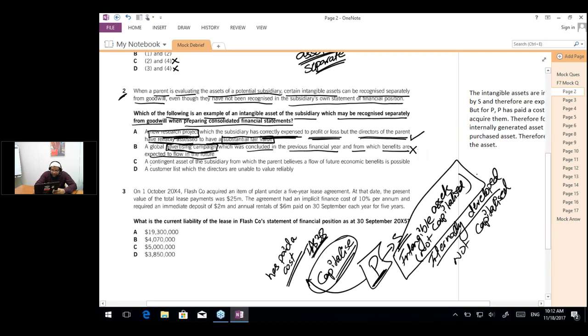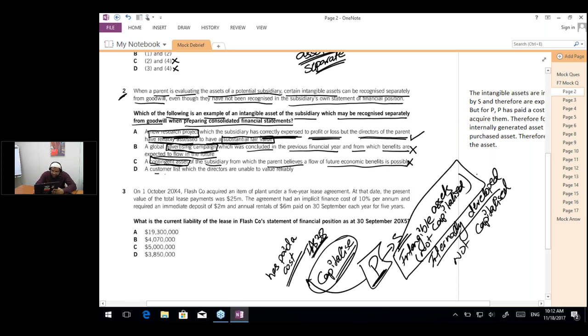In part C, the question says that a contingent asset of the subsidiary from which the parent believes a flow of future economic benefit is possible. If there is a contingent asset in the books of the subsidiary, we do not capitalize it as an intangible asset; it is treated as a contingent asset. So this is also not the answer.